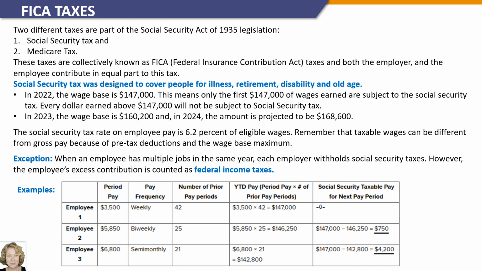In 2022, the wage base is $147,000, which means that only the first $147,000 of wages earned are subject to Social Security tax. Every dollar earned above $147,000 will not be subject to Social Security tax. In 2023, the wage base is $160,200, and in 2024, the amount is $168,600.